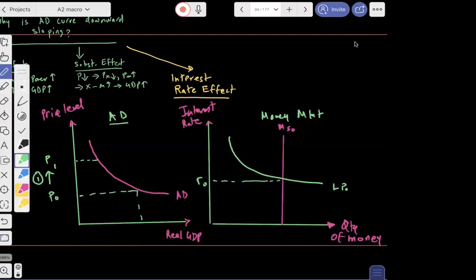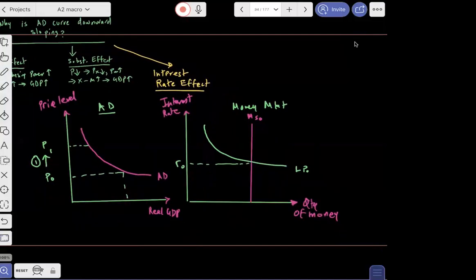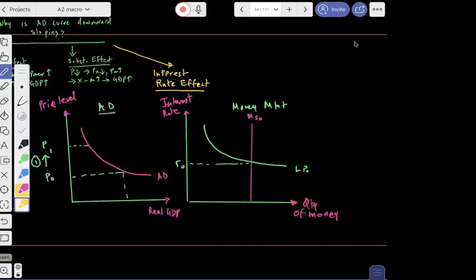And the reason is because the prices have gone up and their incomes are now not sufficient enough to buy the goods and services that they were buying before. To undertake the same amount of goods and services, so the same transactions, the same value of goods and services, the individuals will now be demanding more money. So when the price level goes up, the demand for money goes up.